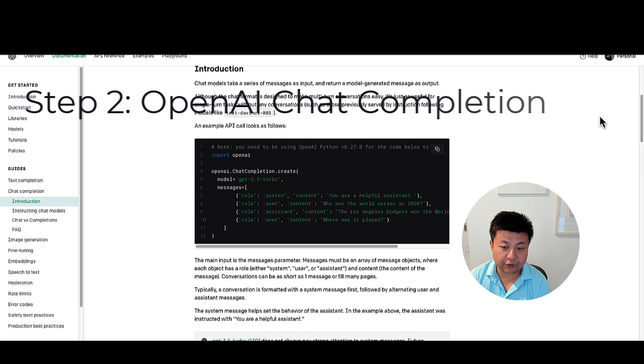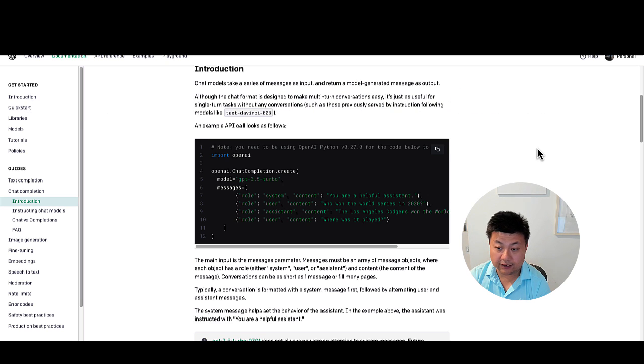Okay, step number two. Let's talk about the chat completion APIs from OpenAI. Let's first try to understand how the API works. Essentially, the API takes in a list of messages. There's three types of messages: system, user, and assistant. System basically tells the assistant a list of instructions to follow, and it sets the behavior of the assistant.